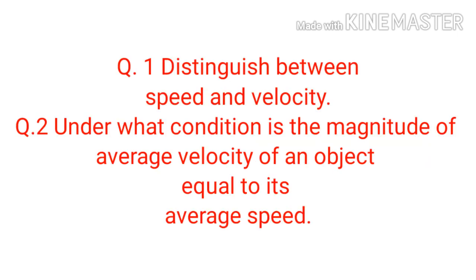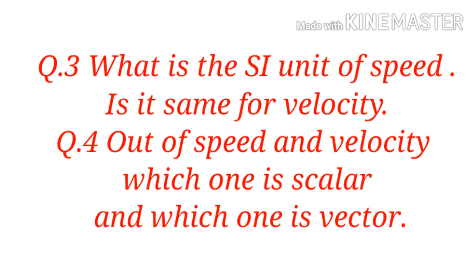Question number 1. Distinguish between speed and velocity. Question number 2. Under what condition is the magnitude of average velocity of an object equal to its average speed? Question number 3. What is the SI unit of speed? Is it the same for velocity? Question number 4. Out of speed and velocity, which one is scalar and which one is vector?